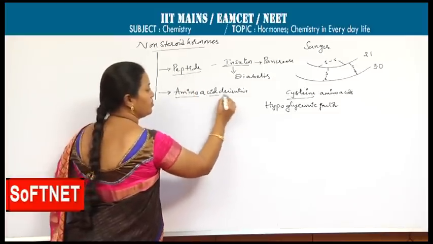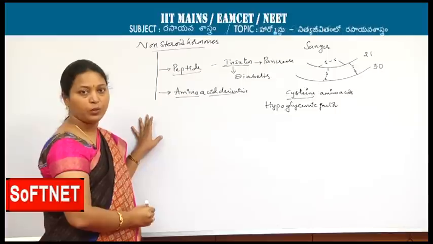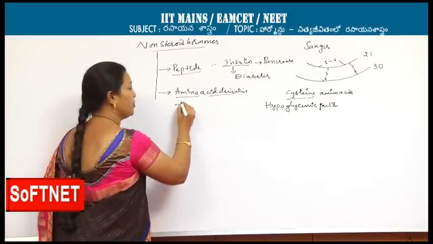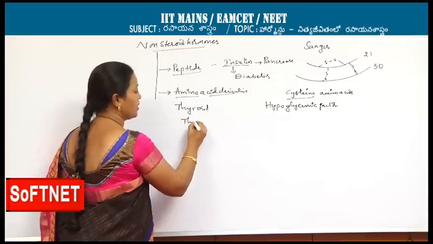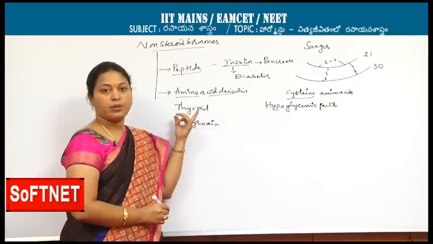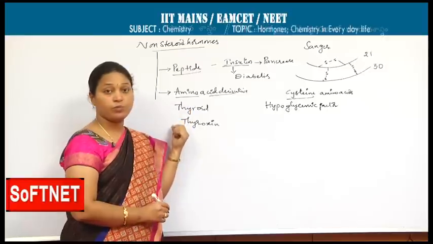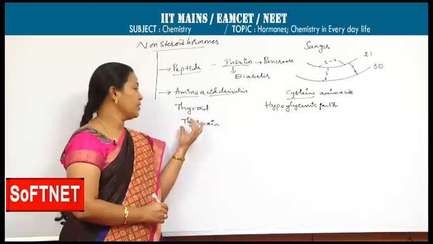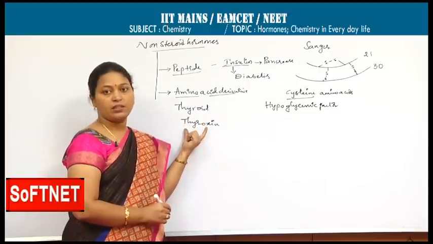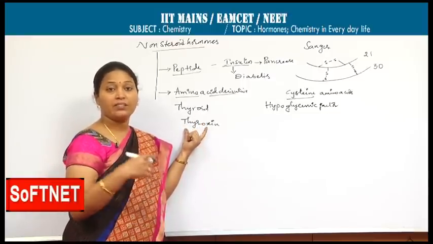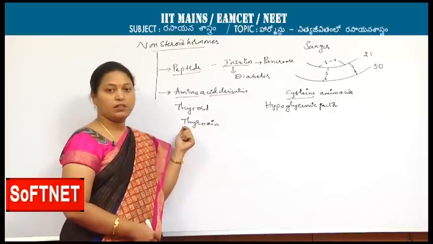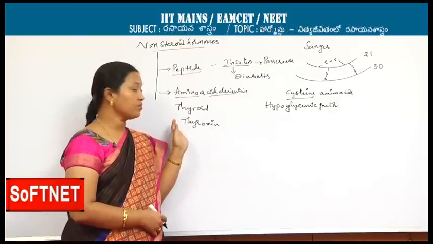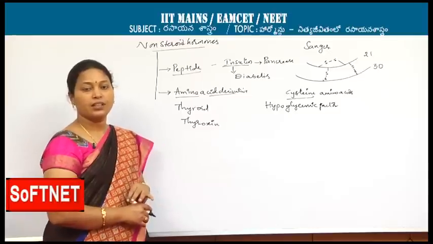Next, another one, amino acid derivative hormone. This is produced by the thyroid gland and the hormone is thyroxine. Thyroid is a master gland as it controls most of the metabolic activities. A person with low levels of thyroxine shows hypothyroidism, and with high levels of thyroxine, hyperthyroidism, we may observe. Nowadays, most persons are suffering with hypothyroidism.